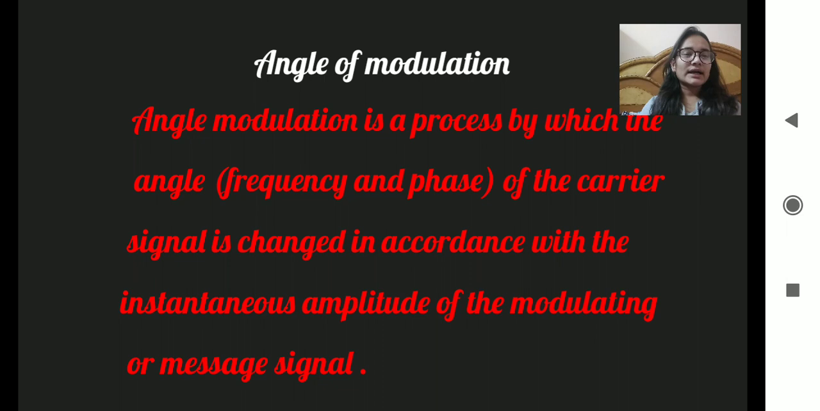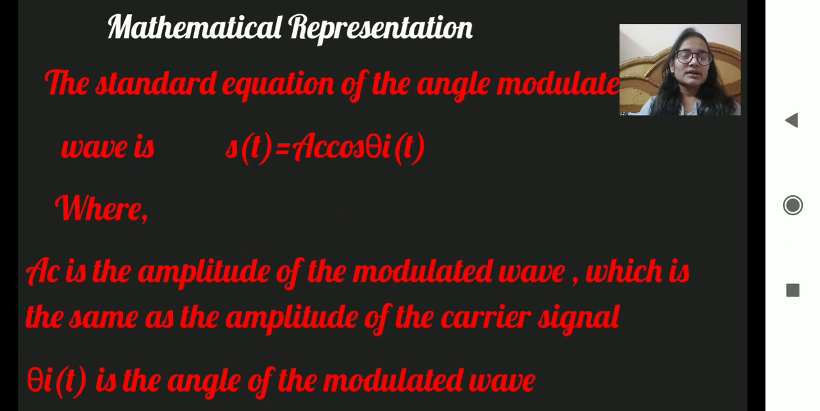Now the angle of modulation can be defined as follows: angle modulation is a process by which the angle, meaning frequency and phase, of the carrier signal is changed in accordance with the instantaneous amplitude of the modulating or message signal.